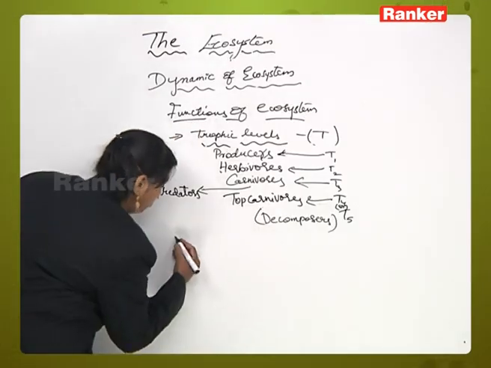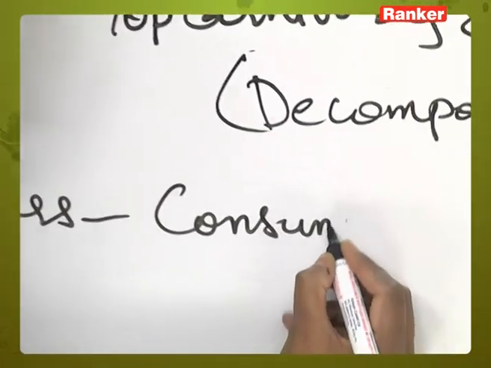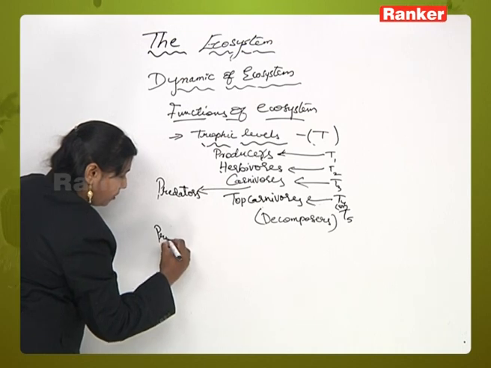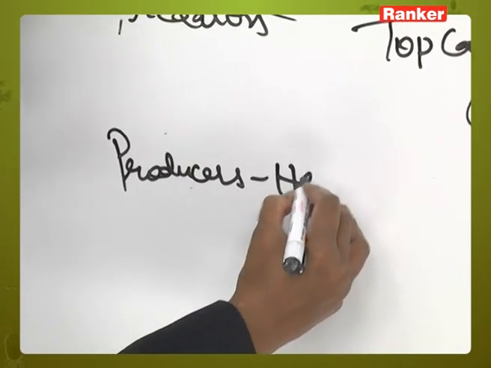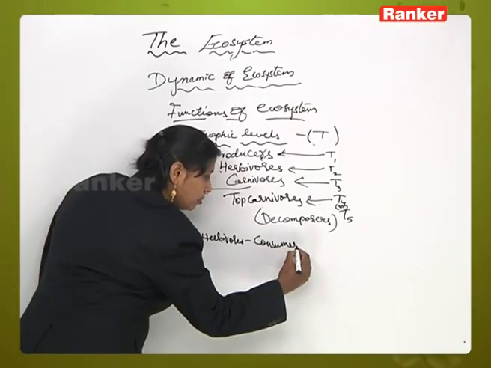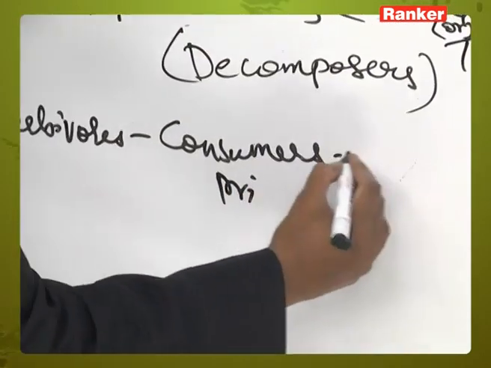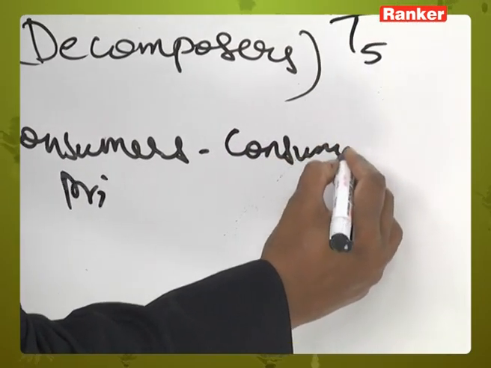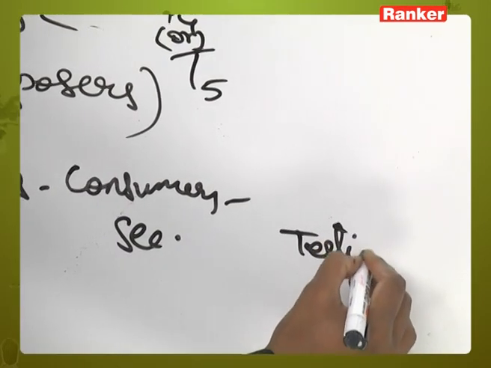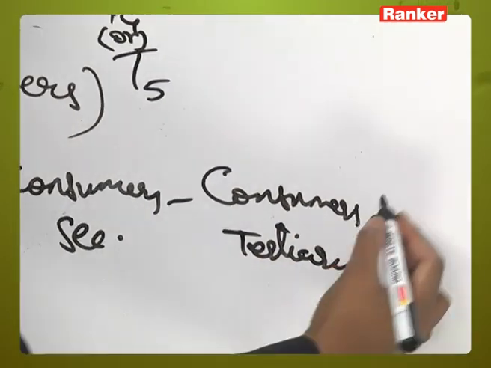Now here we can write about producers and consumers. In consumers you will have primary consumers, secondary consumers, tertiary consumers, and at the end you will have carnivores.